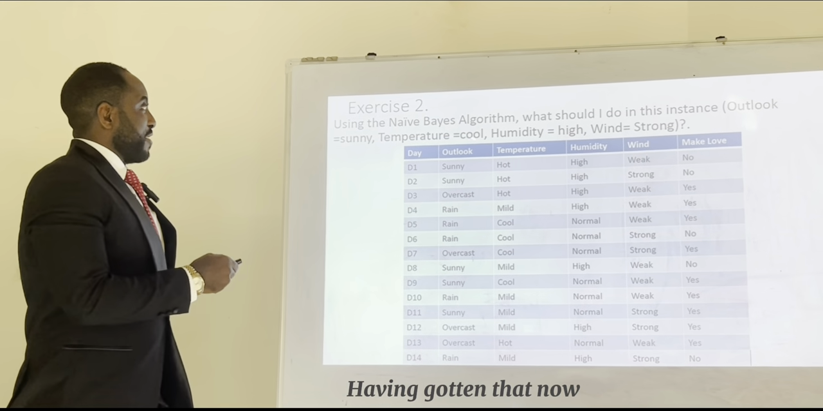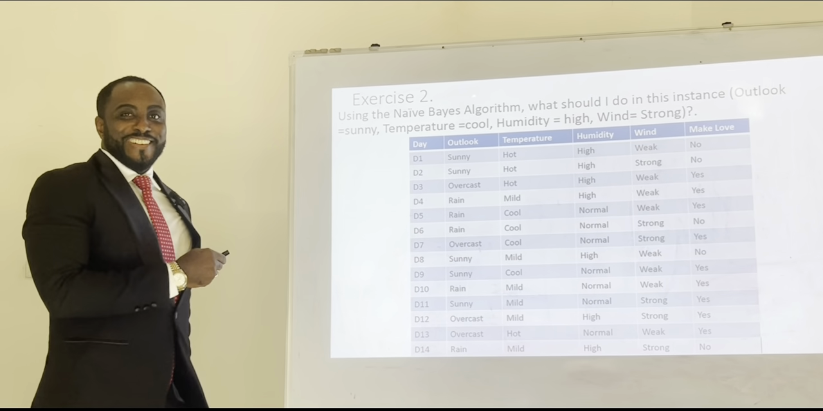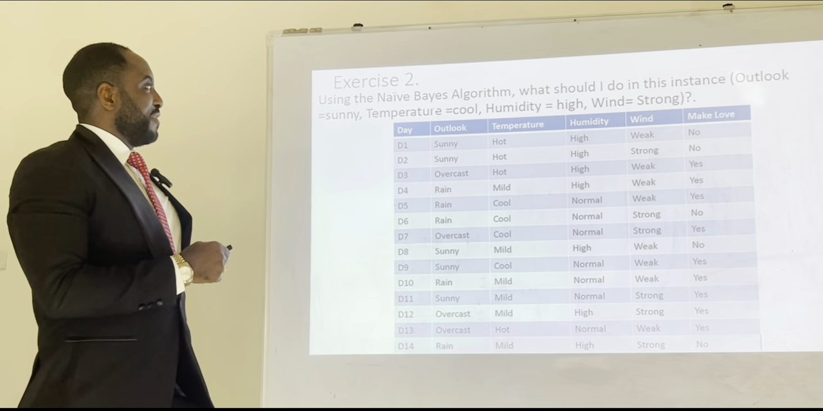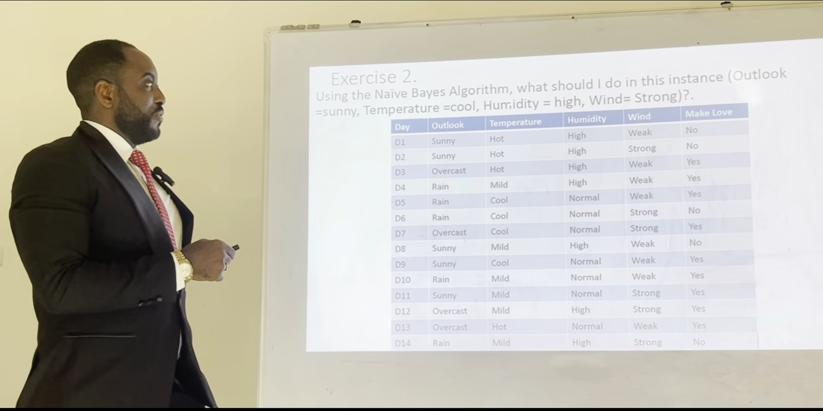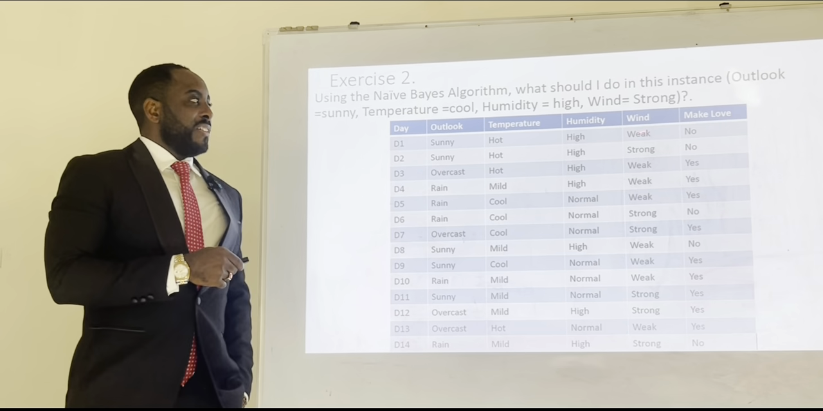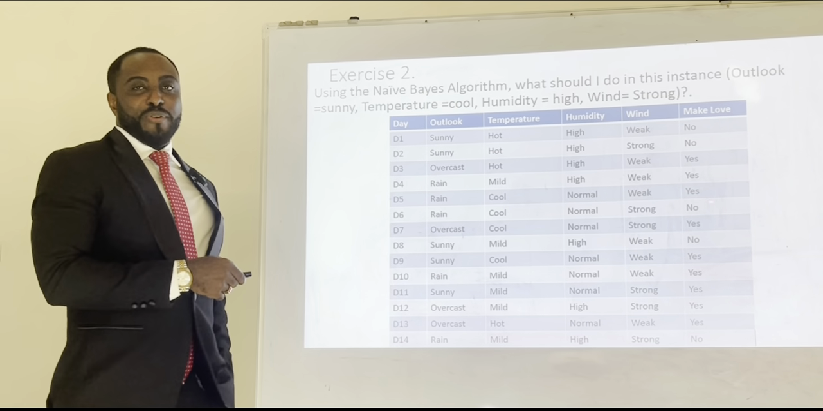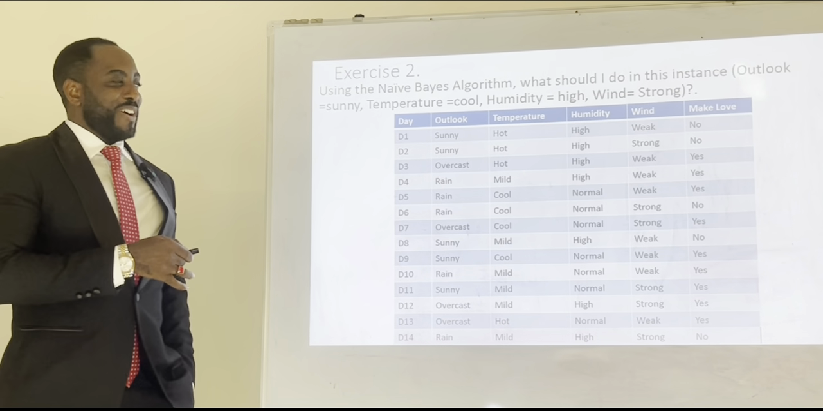Having gotten that, let's do this exercise 2 together. Do it with me. Using the naive Bayes algorithm, what should I do in this instance? Outlook sunny, temperature cool, humidity is high, wind is strong. So what is the possible outcome? Either I make love or I don't make love, either to my girlfriend, my wife, or my husband.